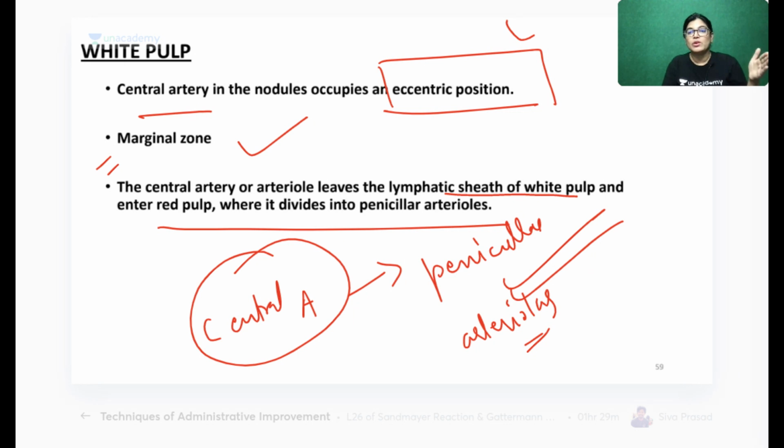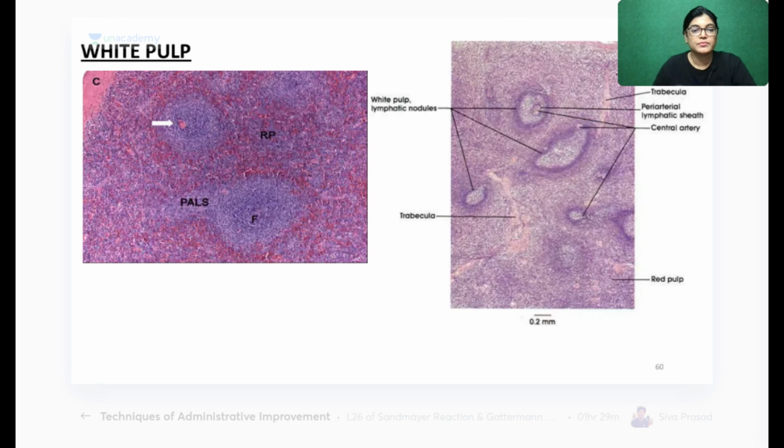Trabecular artery will traverse through the trabecula. Trabecular artery will change its name to central artery. Central artery will further divide in the red pulp and form penicillar arterioles.